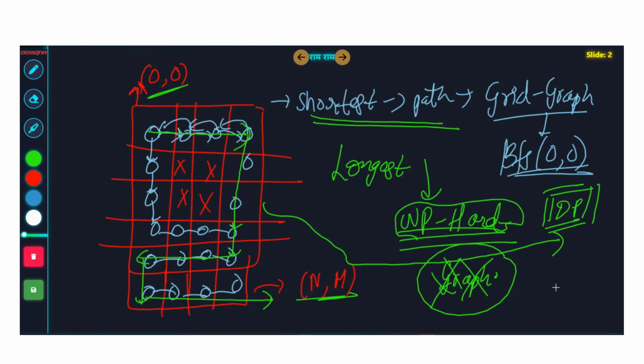Another thing which can come to your mind is, can I create a directed acyclic graph? You can think, maybe we are able to create a directed acyclic graph of this, and then in the DAG we can find the longest path. In a directed acyclic graph, a longest path algorithm exists using dynamic programming. Shortest path in DAG and longest path in DAG are standard questions. So the first thing that should click in your mind: can you create a directed acyclic graph?